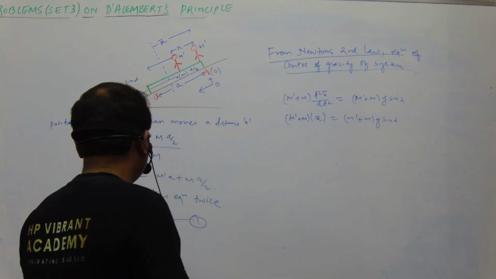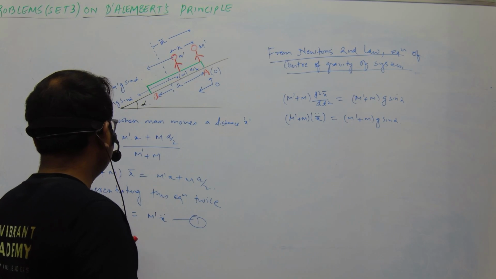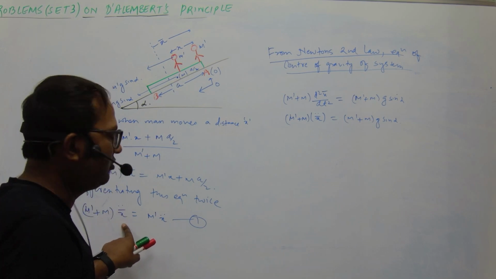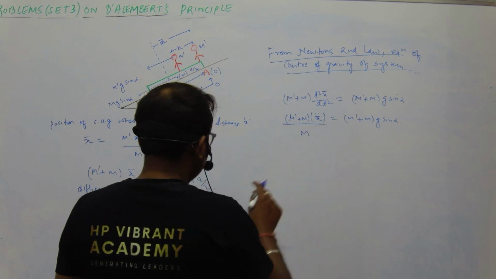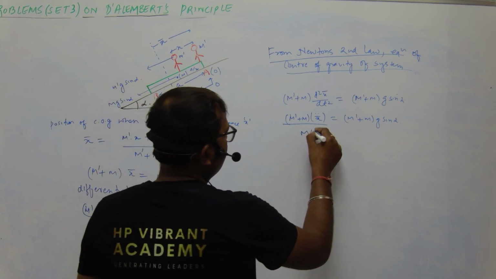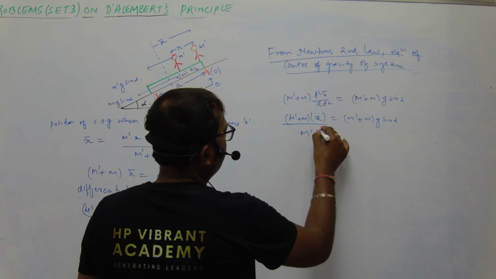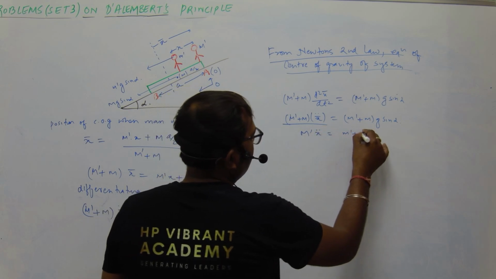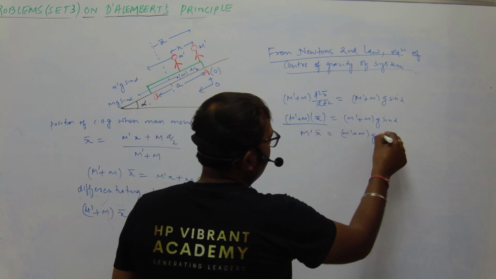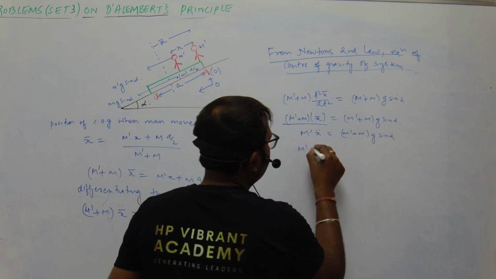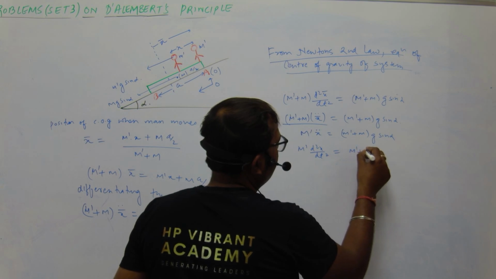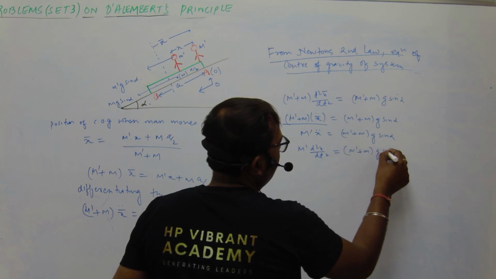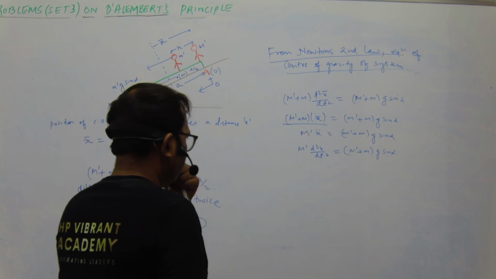So from equation 1, we have (M' + M) x̄ double dot is equal to M' x double dot. So we can write M' x double dot is equal to (M' + M) g sin α. Okay, so we have M' d²x/dt² equal to (M' + M) g sin α. Okay, so let us integrate this.